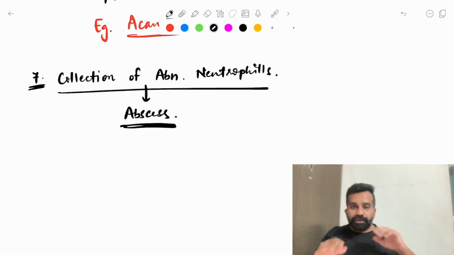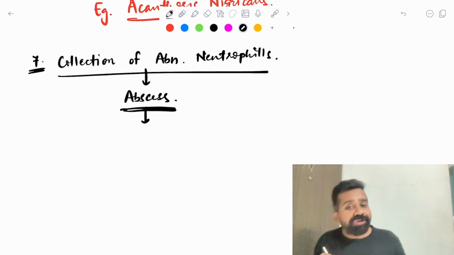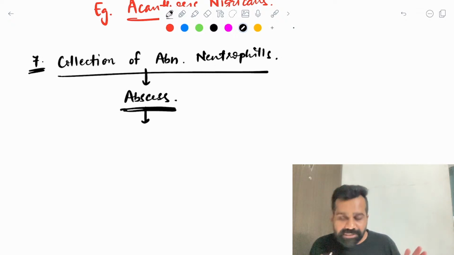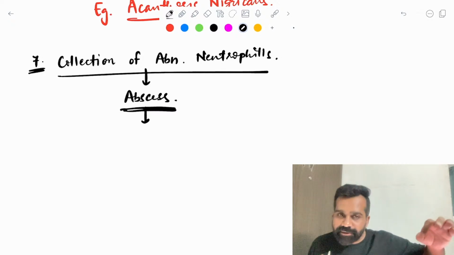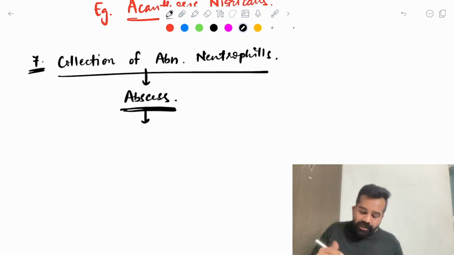So in histology, generally, neutrophils are not present in the epidermis. Always remember, neutrophils are not present in the epidermis. If you see any neutrophils present, it is abnormal. So we will be discussing two important disease findings.